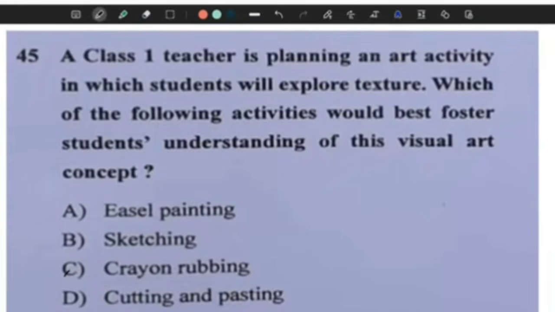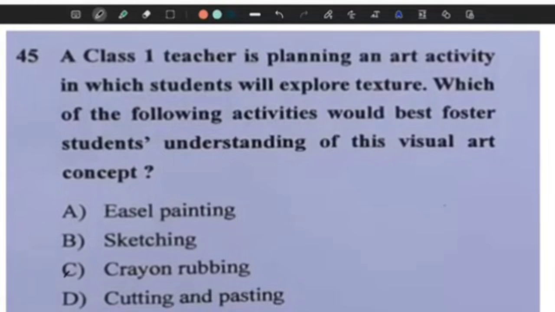Question 45. A class 1 teacher is planning an arts activity in which students will explore texture. Which of the following activities would best foster students' understanding of this visual art concept? Crayon rubbing. Option C is the correct answer.